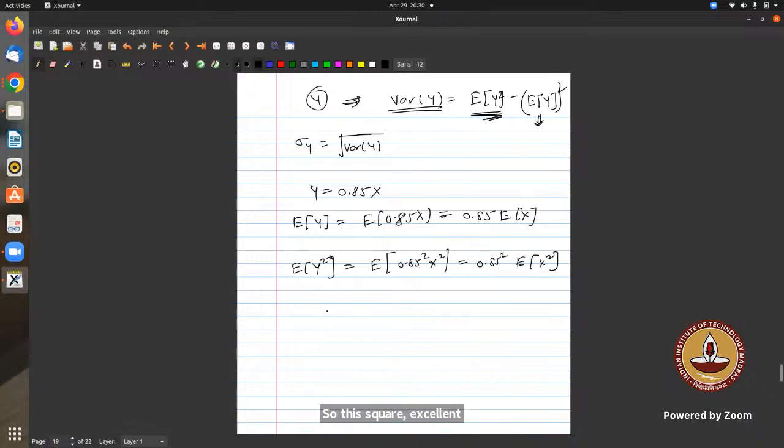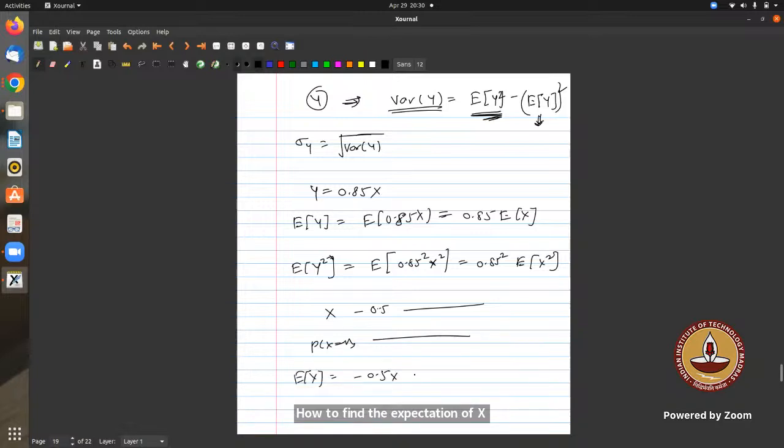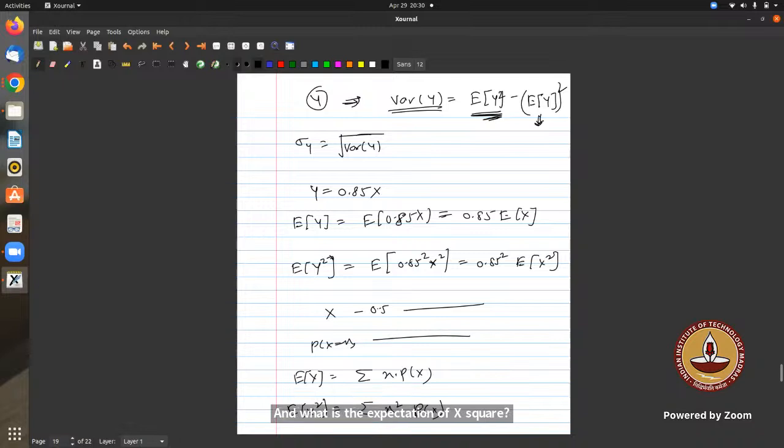Now I have the values of X, such as minus 0.5 and the other values given, and the respective probabilities of X. How to find expectation of X? Multiply each value of X with its respective probability and add them. Expectation of X square: multiply each X square with its respective probability and add them.